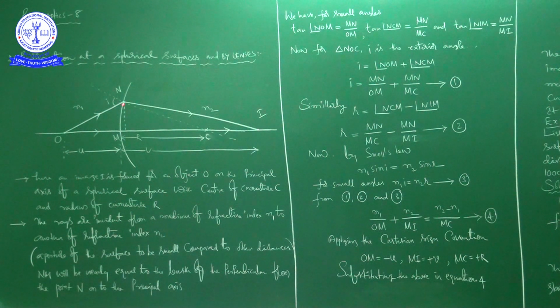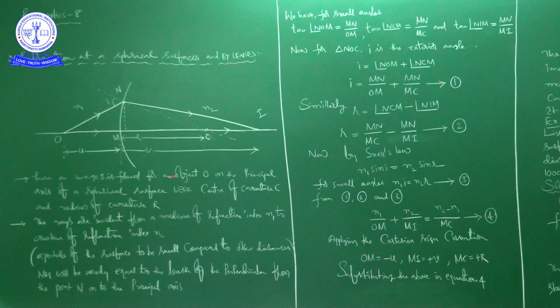Similarly, at this point of incidence we draw a normal, and we use the letter N to represent it. The normal always passes through the center of curvature from the point of incidence, right? Next, from N we are going to draw a normal onto the principal axis. This is N. While solving this derivation, that is what I am going to explain for you.